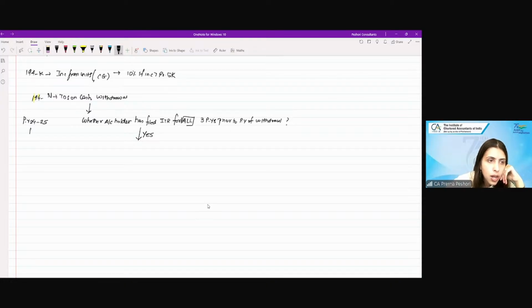Right? So I have to look back at the previous years: 23-24, 22-23, and 21-22. Whether I have filed the ITR for all 3 years? Yes, yes, yes. Which means it's a yes. Then, if the cash withdrawal